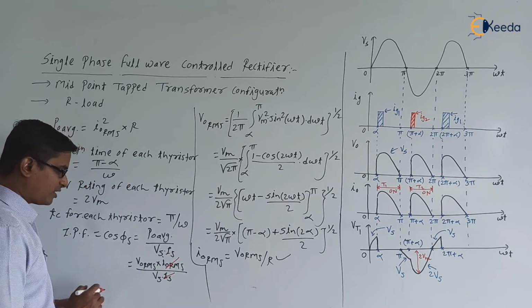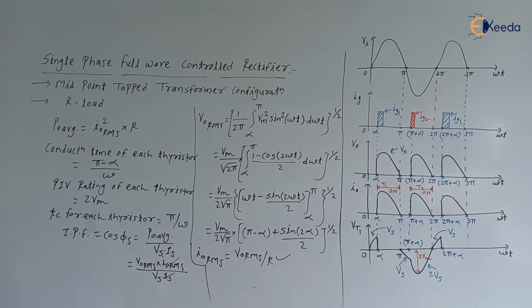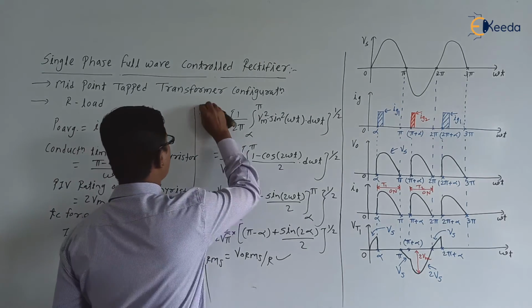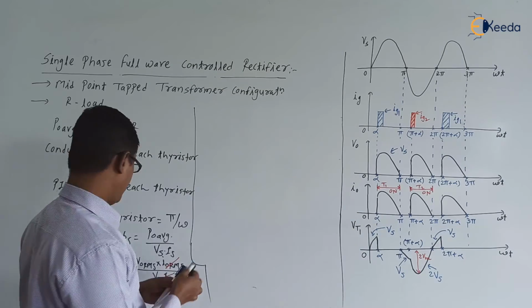So input power factor is V0 RMS upon Vs. Input power factor is equal to V0 RMS upon Vs.